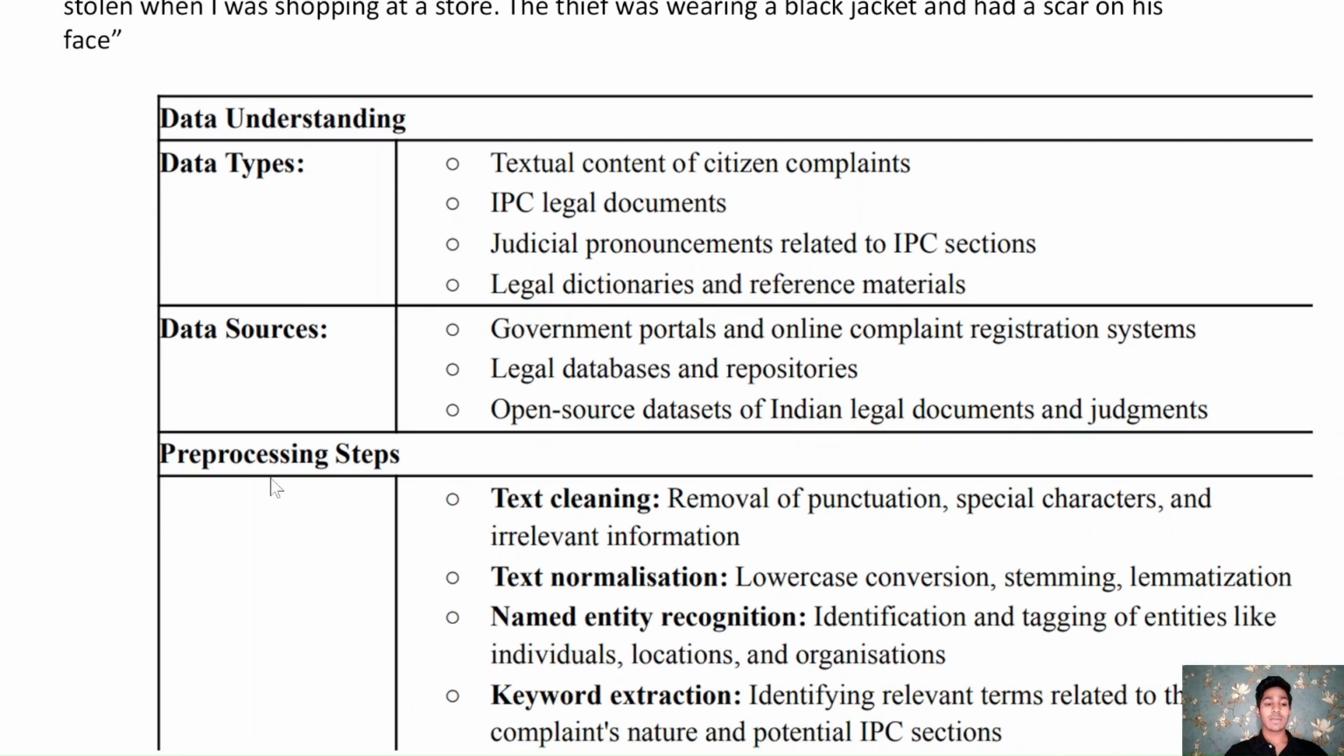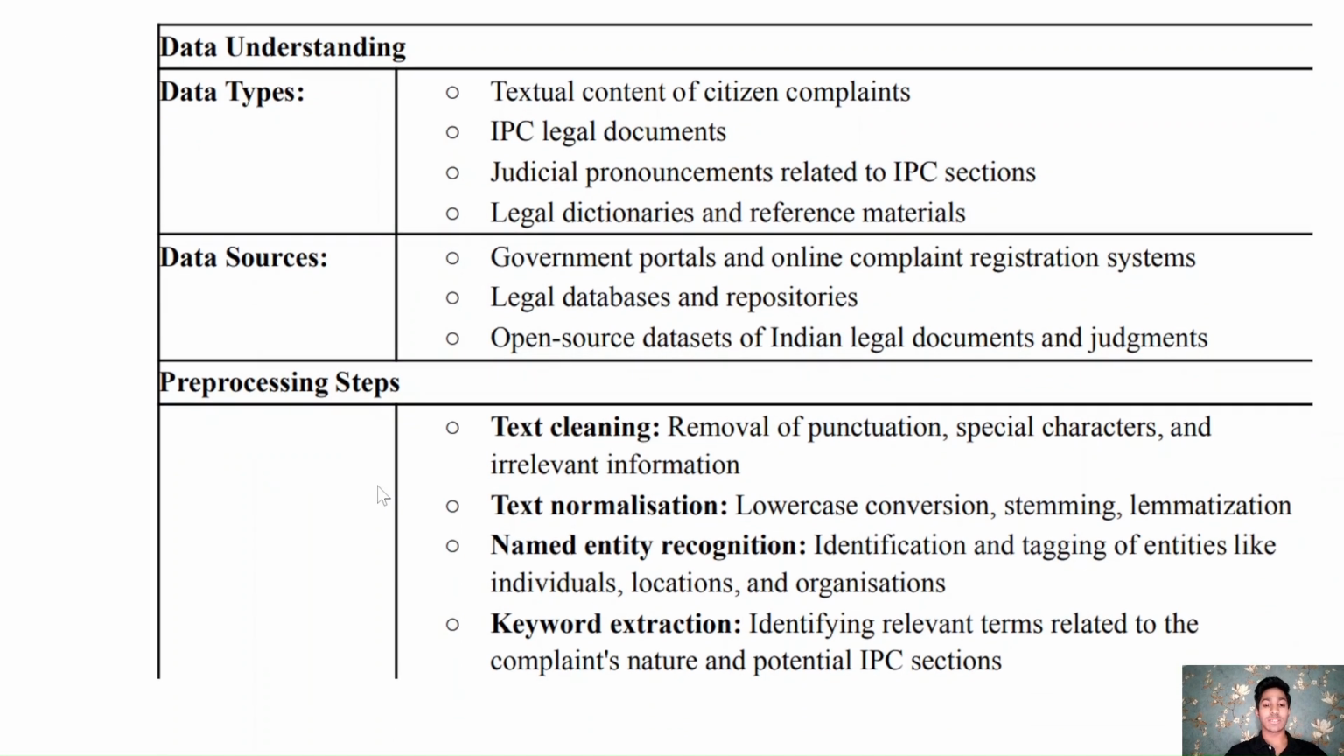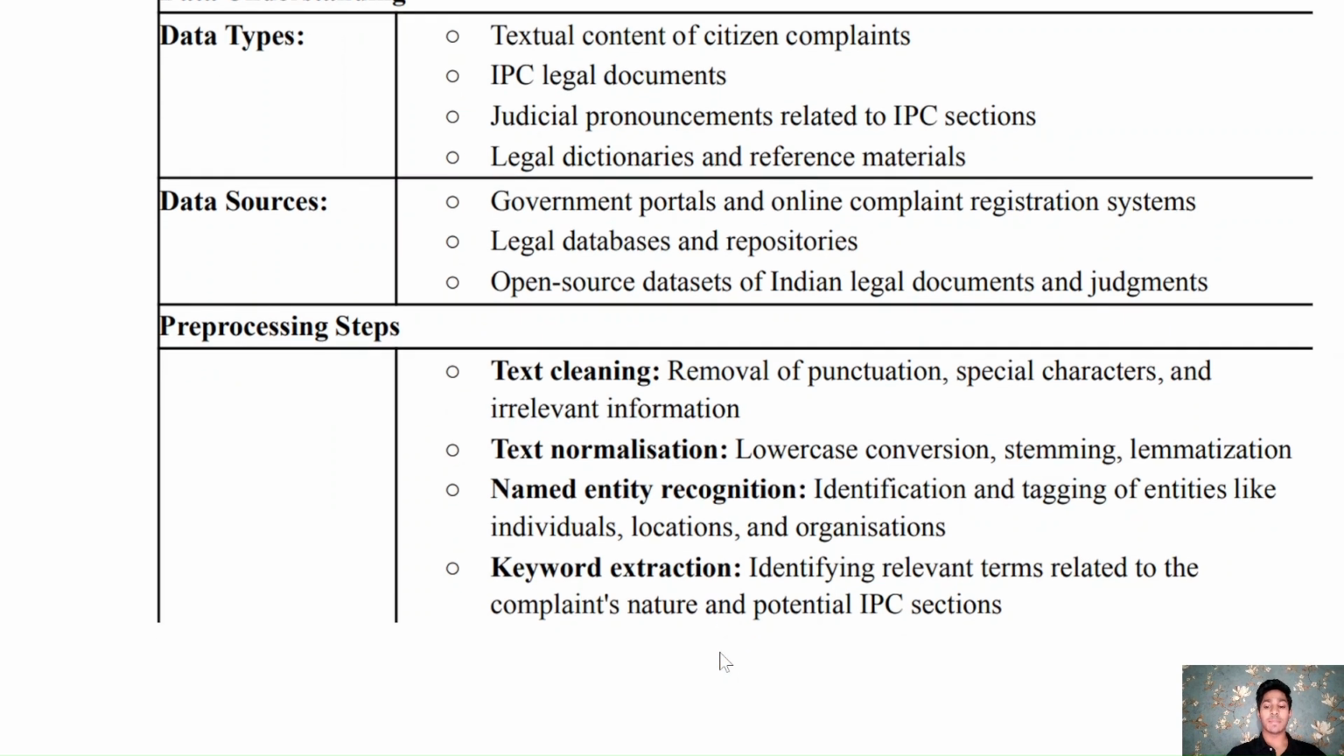And then after data understanding, we have the data preprocessing step, which includes data cleaning, meaning removal of punctuation, special characters, and irrelevant data, and text normalization, converting our data into lowercase, stemming and lemmatization. In this, we convert words into their root word. And then we have named entity recognition. In this, we identify and tag entities like individuals, locations, or organizations from a complaint. And then we have keyword extraction. In this, we extract useful information from the data, and it also includes identifying relevant terms related to the complaint's nature and potential IPC sections.